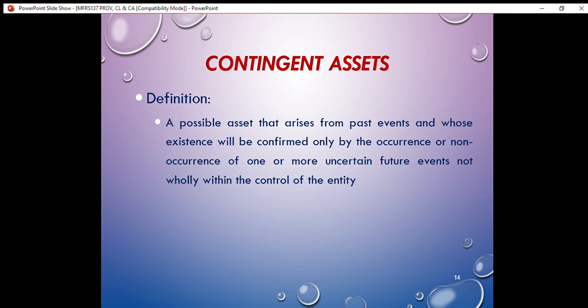The possibility that the company will receive compensation from the customer depends on whether the company wins or loses in the case. If the company wins, the company might receive compensation from the customer. If the company loses, the company might not receive the compensation.